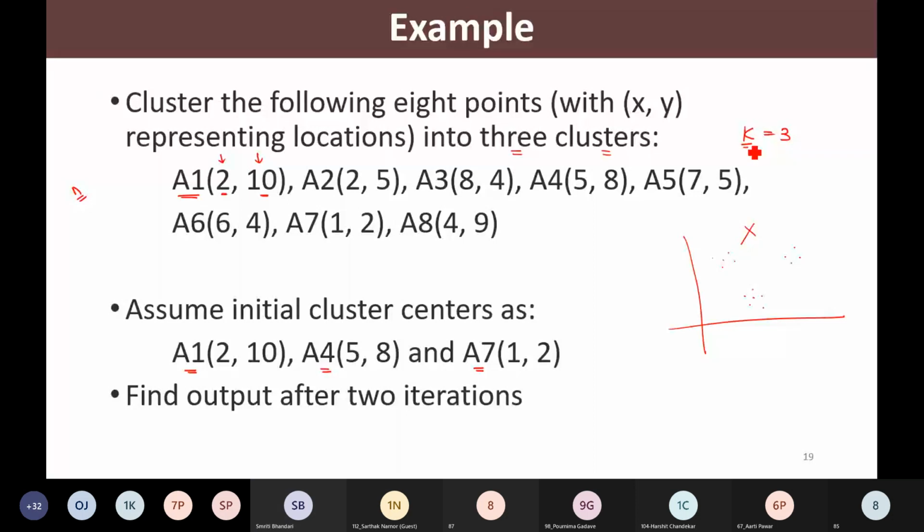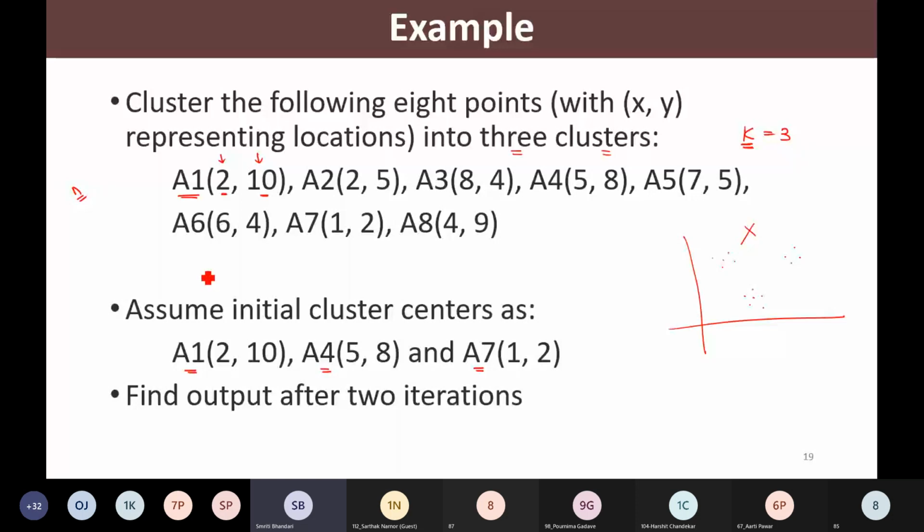Right? So K needs to be... So here we are selecting this as the initial cluster center. Right? And we need to iterate through. Now, here the number of iterations may be required. And that is why, for the sake of simplicity and for understanding, in this example, we are asked to find out the output after 2 iterations.